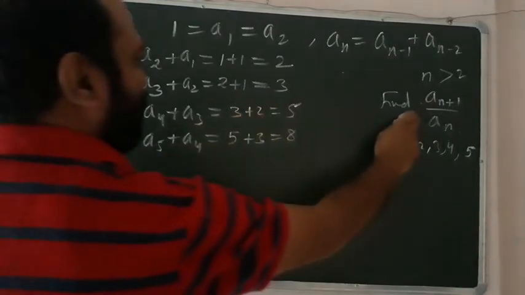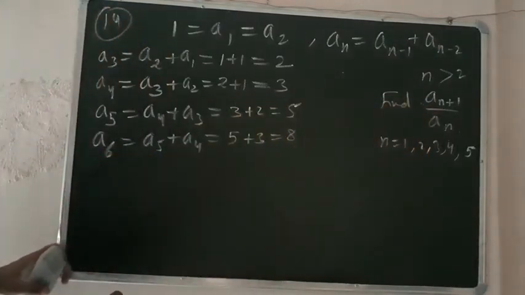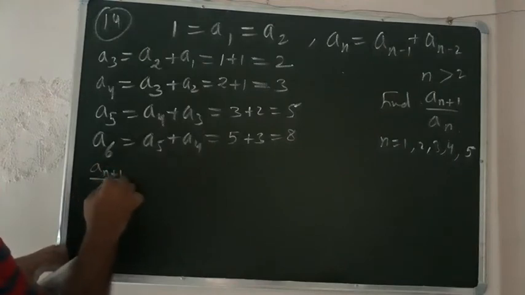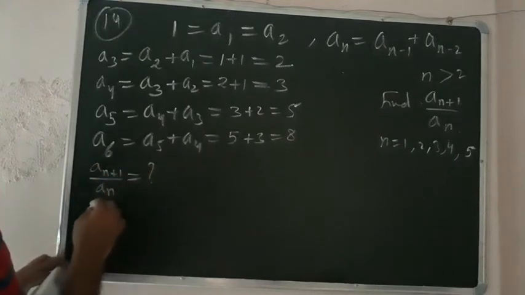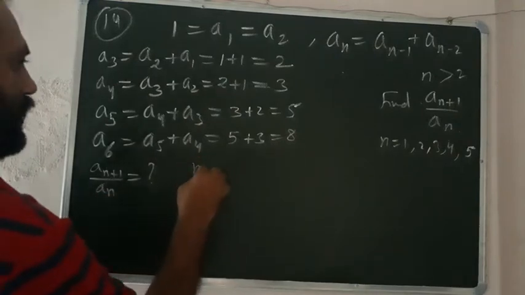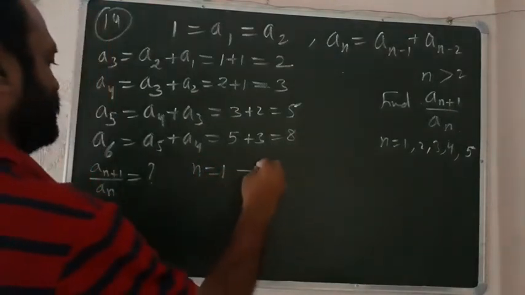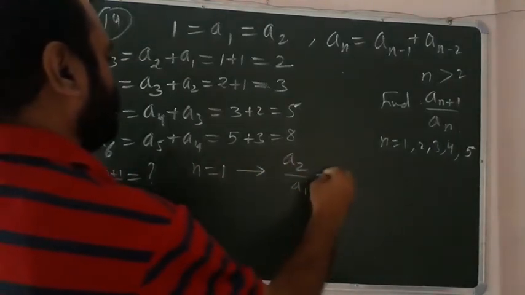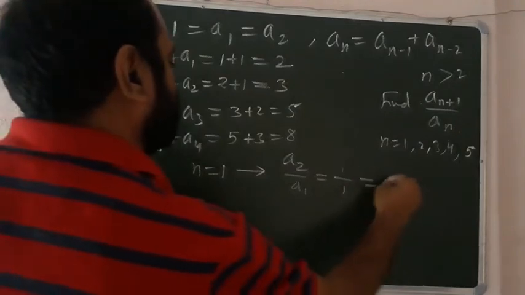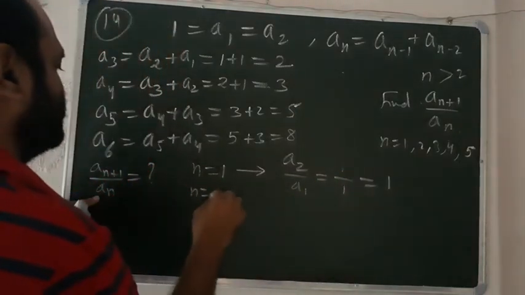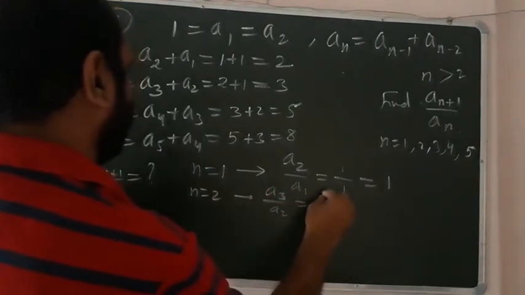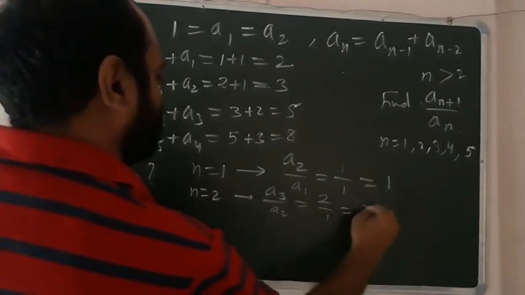Now you have to find this sequence. ठीक है जी. So an plus 1 over an find करना है. So when n is equal to 1, we will get a2 over a1, that is equal to बच्चे 1 over 1. That is the answer is 1. So when we put n is equal to 2 here, we will get a3 over a2, which means 2 over 1, that is equal to 2.